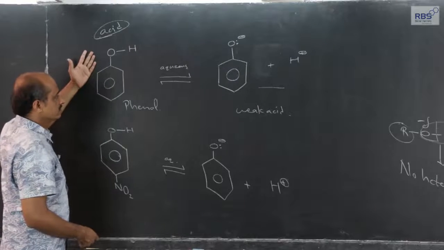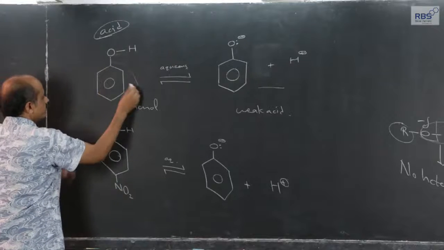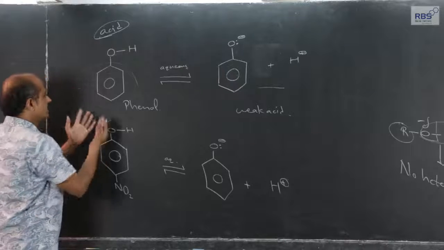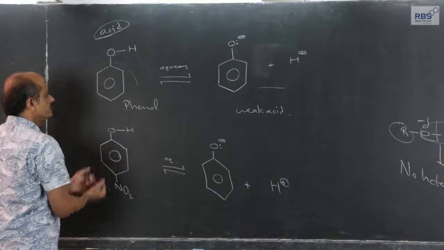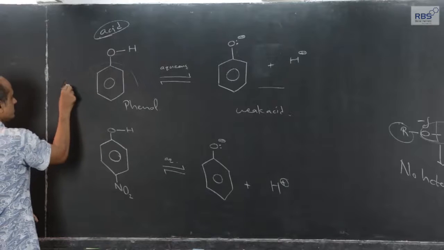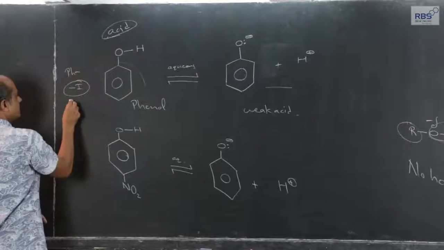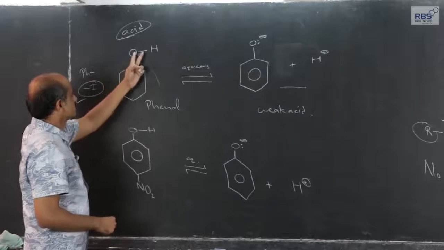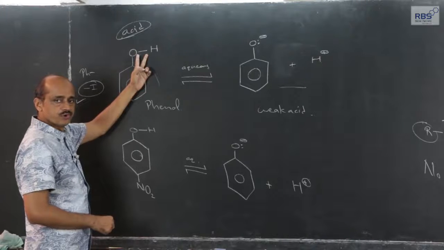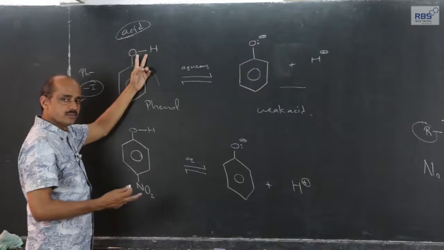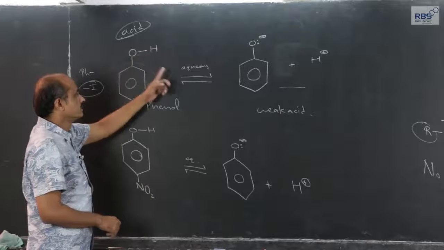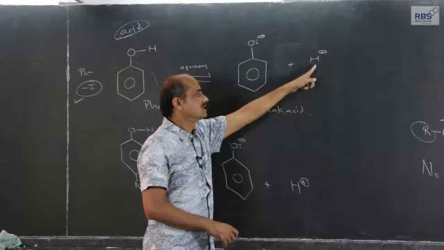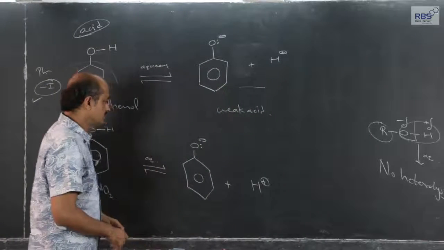This is acidic because this phenyl ring, in general we can call it an aryl ring, aromatic ring, has a tendency of pulling the electron density, means the phenyl ring has a tendency of minus I effect, and because of the minus I effect the OH bond, which is already polar, becomes further polar, and in water it gives rise to heterolytic breaking, resulting in free H plus ions, therefore it is an acid.